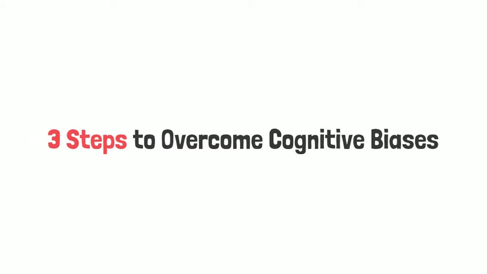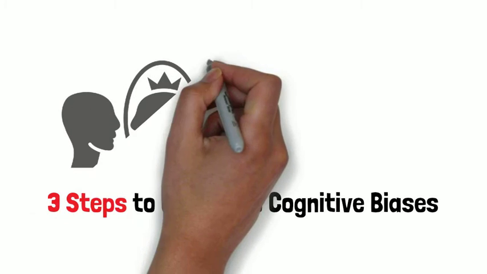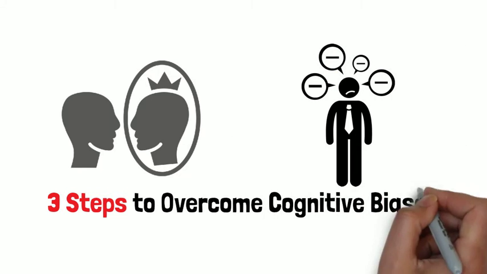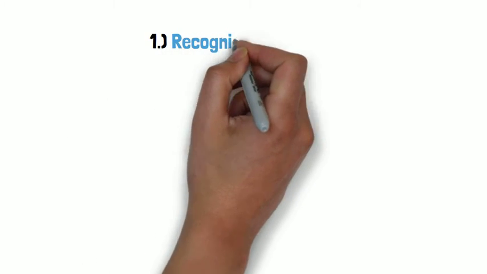In the final part of our series, we will examine 3 ways to overcome your cognitive biases. Let's dive in. 1. Recognize the bias.